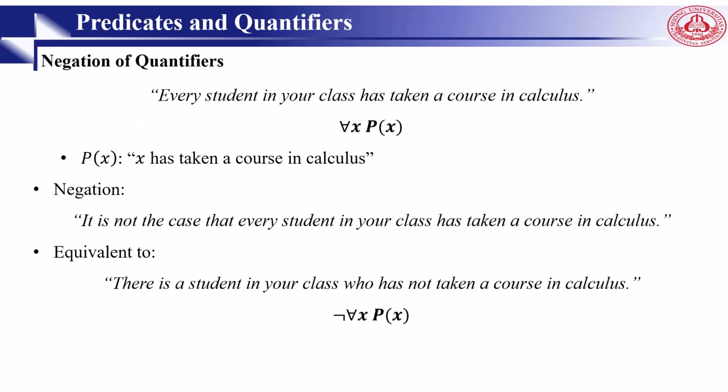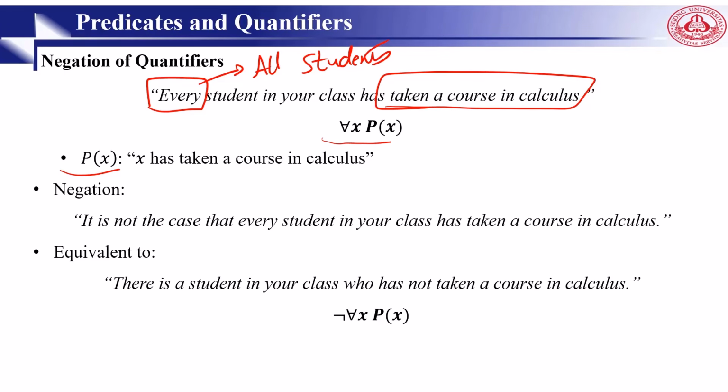Look at this example. Every student in your class has taken a course in calculus. It means for all x P(x): every student, meaning all students. And what is P(x)? Who take a course in calculus. Calculus is a prerequisite and all CSE students must pass this course. How do we make the negation? It is not the case that every student in your class has a